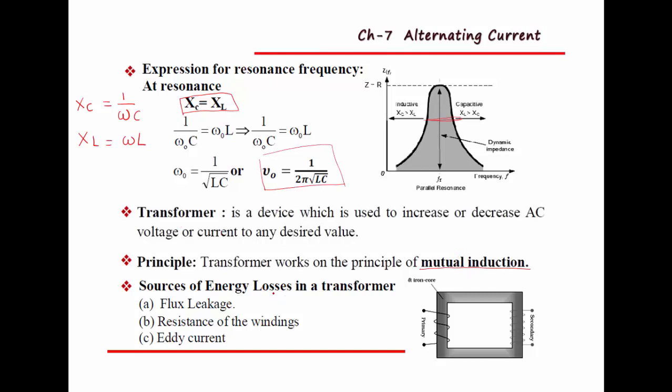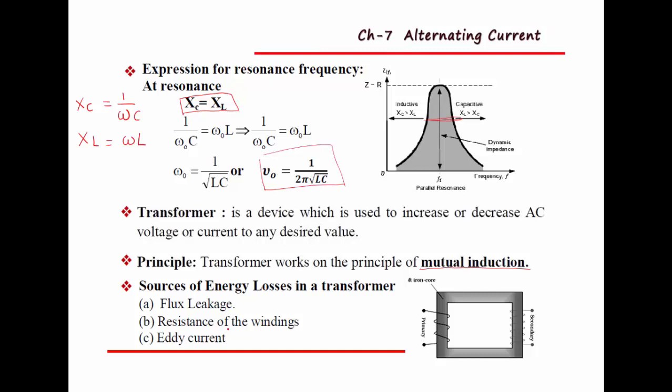Then, sources of energy loss in a transformer. Some power loss or energy loss takes place in the transformer. That is flux leakage, resistance of the windings, and eddy current. Flux leakage: because of an air gap between the wound wires, or sometimes when the wires are not wound on each other, magnetic flux leakage takes place. So that is also energy loss.